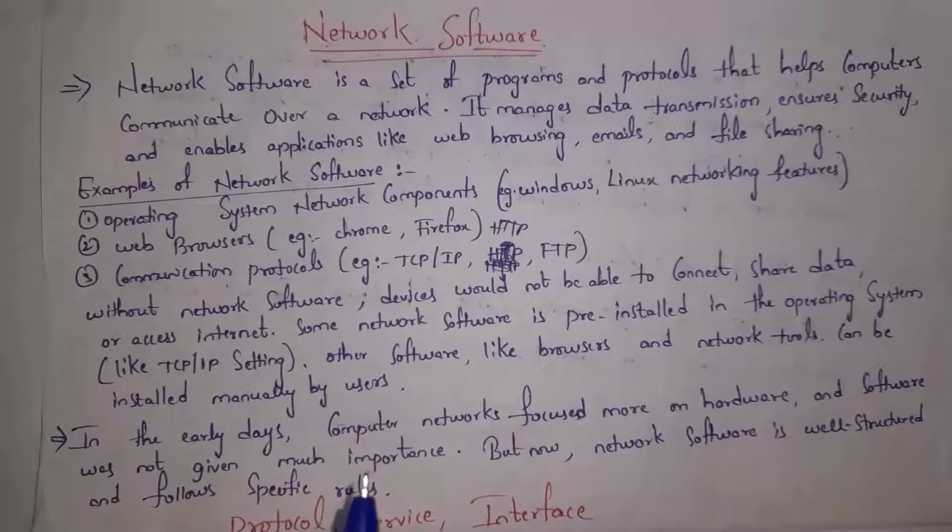Some network software is pre-installed in the operating system, like the TCP/IP protocol, whereas other software like web browsers, we need to install them. Web browsers will not come with the operating system. We need to install web browsers in order to connect to a network. In olden days, computer networks focused mainly on hardware parts like routers, switches, cables, etc., and did not have much focus on software. But at present, network hardware as well as network software are both given equal importance. This is all about network software.